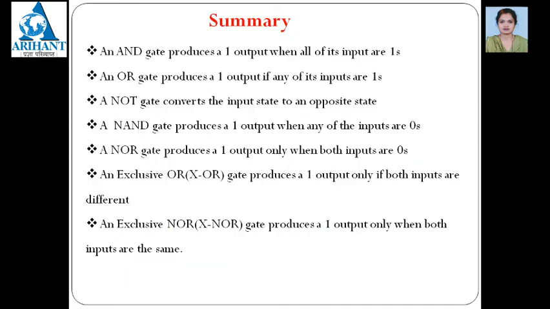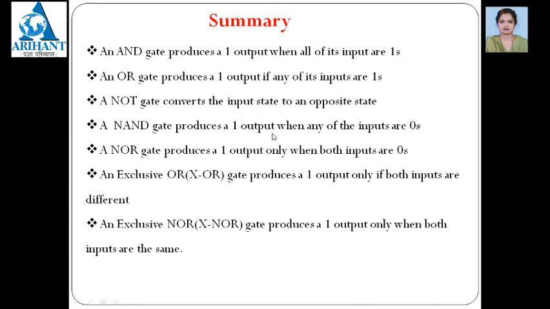Now we go for the summary. An AND gate produces a one output when all of its inputs are 1 only. Why? Because it is the logical multiplication. The OR gate produces a one output if any one of its inputs is 1. Why? Because it is the logical addition. The NOT gate converts the input state to the opposite state.